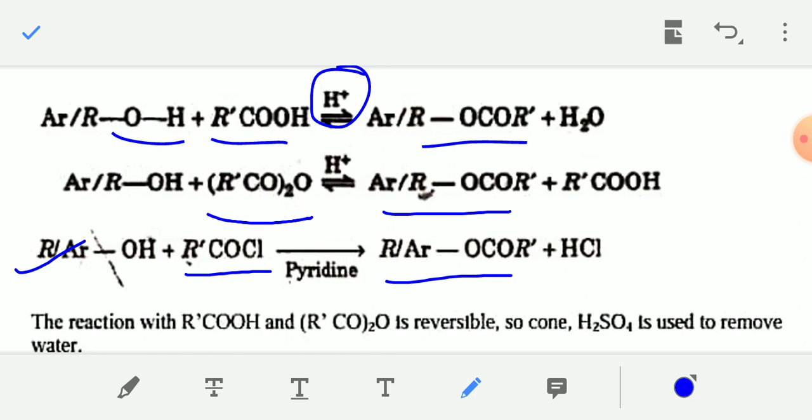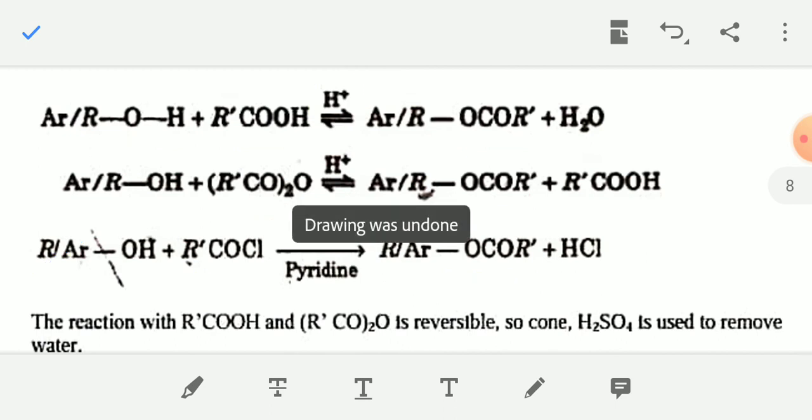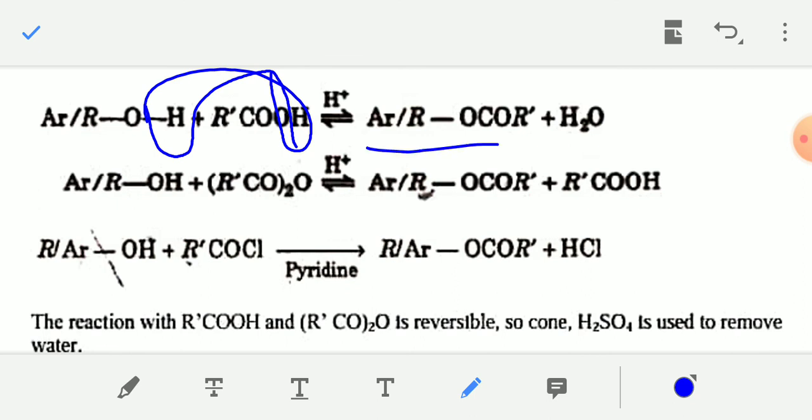Esterification reaction is mainly a reaction between alcohol and acid or carboxylic acid. You have to remove one water molecule by the reaction between alcohol and carboxylic acid. So you have to remove one water molecule like this. Remove H from alcohol and OH from acid as water, and combine them. It will be converted into ester.